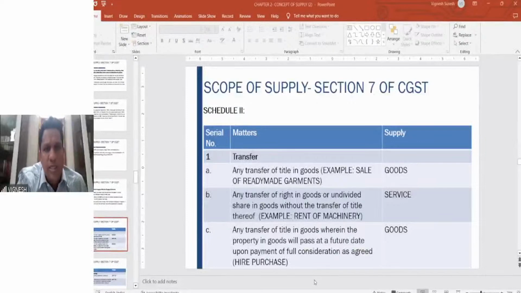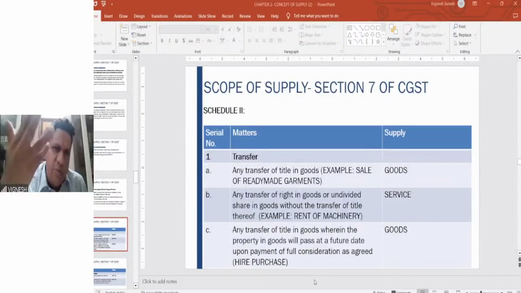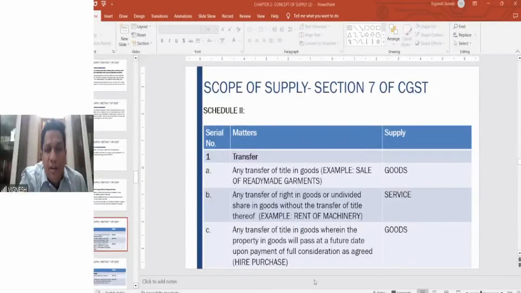You are not disposing the product. If you are giving a free sample, is it because of disposal? What do you mean by the term disposal? Disposal means you have used that asset and you don't have a need for that. And therefore you are disposing or you are giving away the asset. This is the literal meaning of disposal.